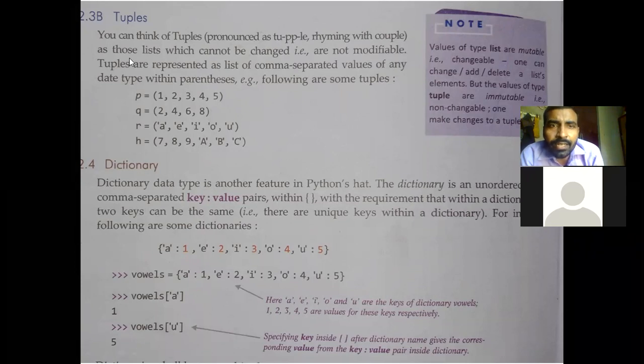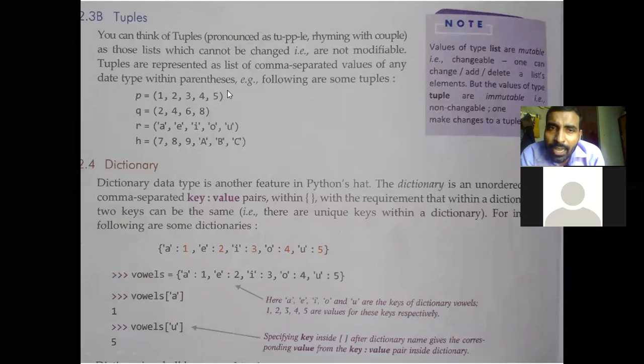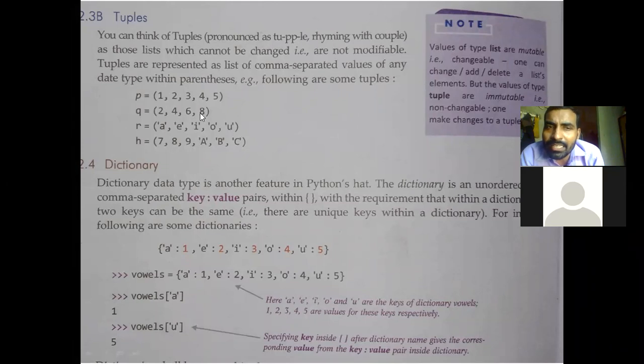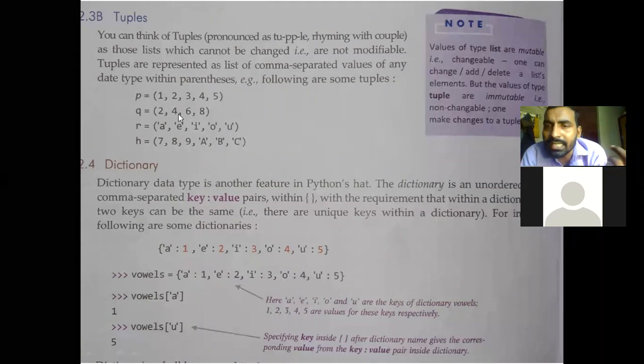So here you can see these are the lists which cannot be changed or not modifiable. Tuples are represented as a list of comma separated values of any data type within the parentheses. Like here you can see P is equal to, in the parentheses, 1 2 3 4 5, or Q equal to 2 4 6 8, or H equal to 7 8 9 ABC.